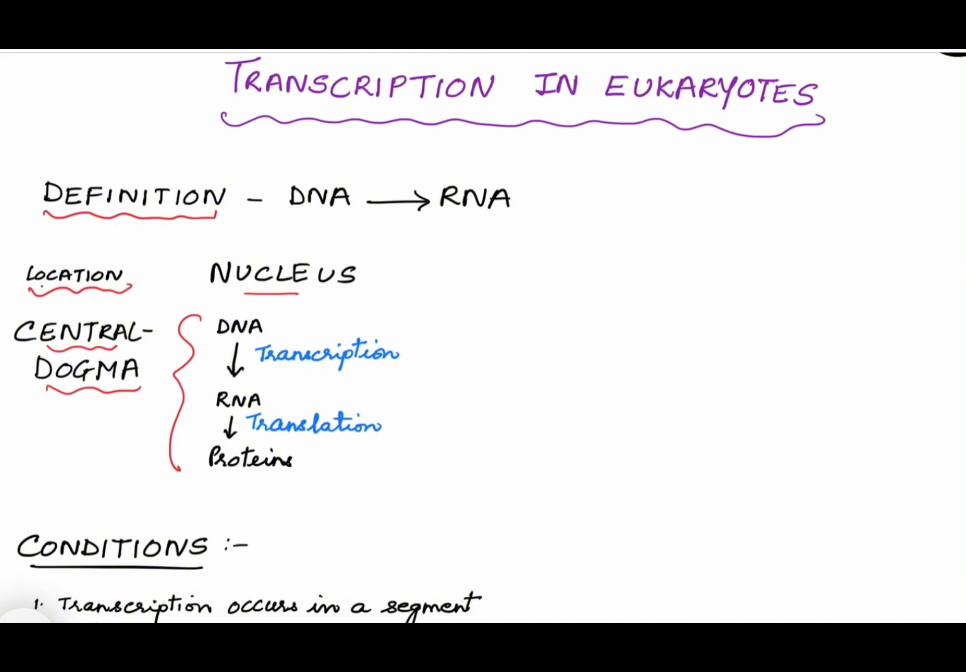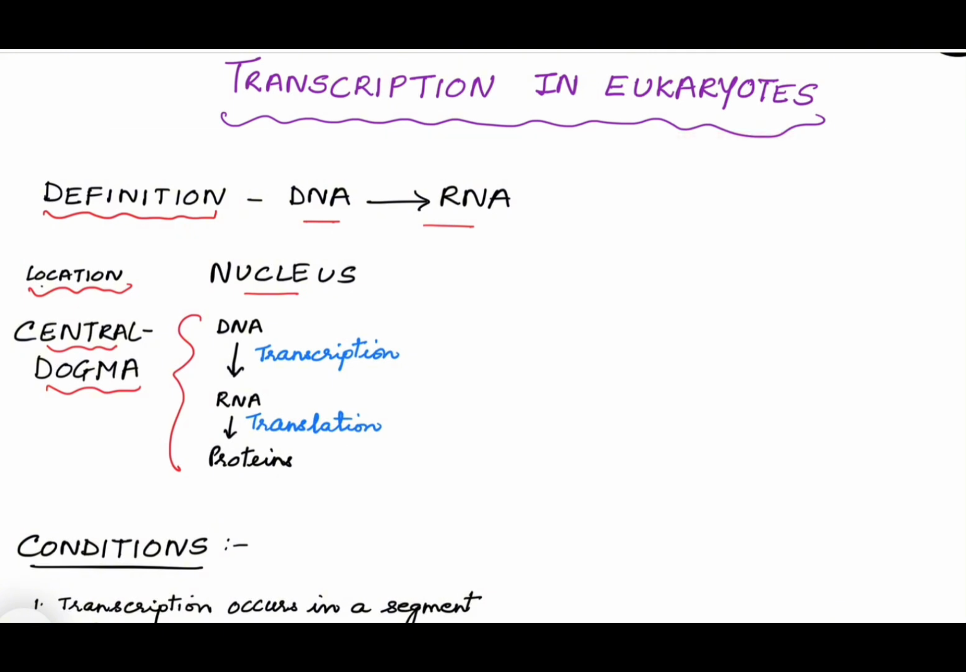But still, we will go through the basic points because there is not much difference between the transcription of prokaryotes and eukaryotes, with little differences. So let's first go through the basic steps. What is transcription? The definition is the process of copying genetic information from DNA to RNA. So if RNA is formed from DNA, that is called transcription.